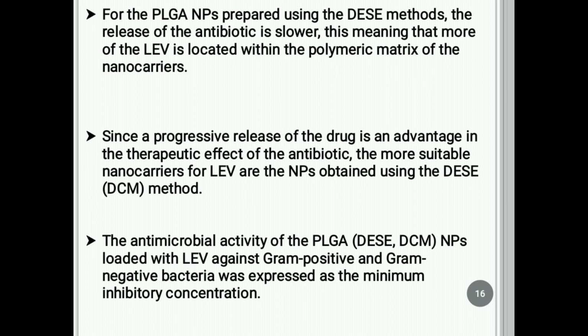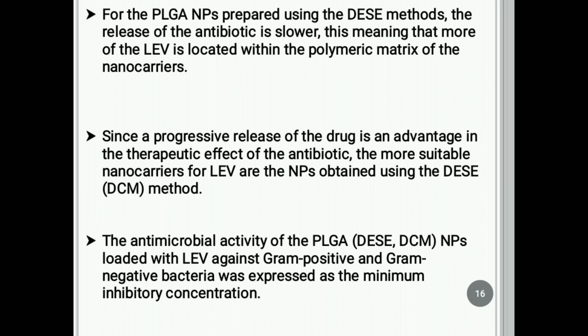This means that more levofloxacin is located within the polymeric matrix of the nanocarriers. Since a progressive release of the drug is an advantage in the therapeutic effect of the antibiotic, the more suitable nanocarriers of levofloxacin are the nanoparticles obtained using the DEAC method.